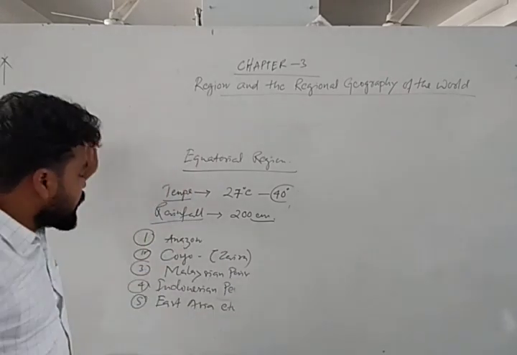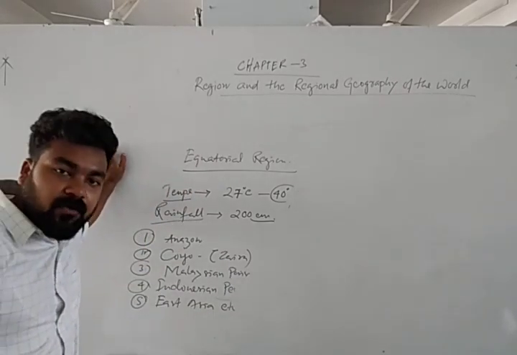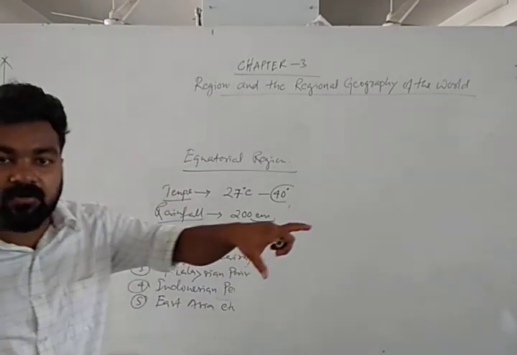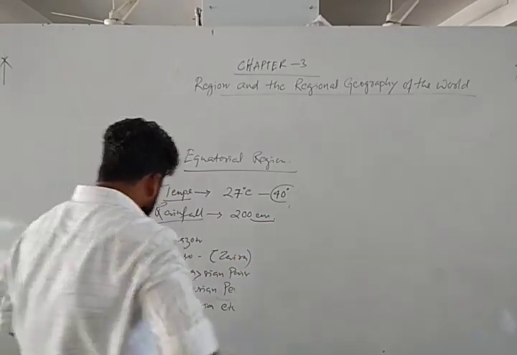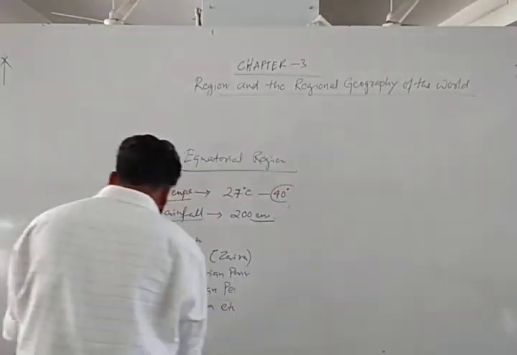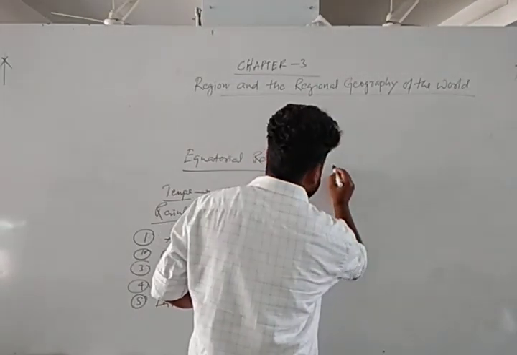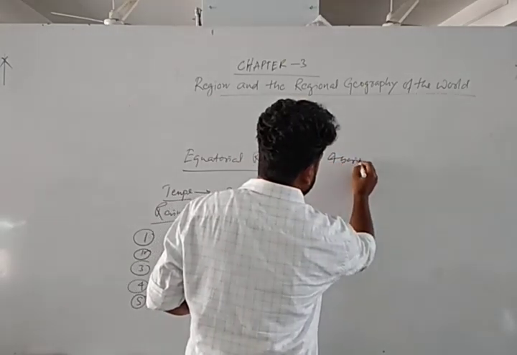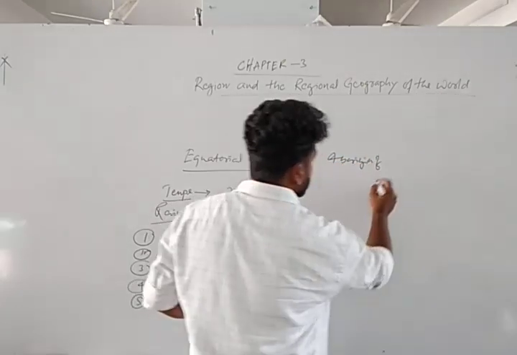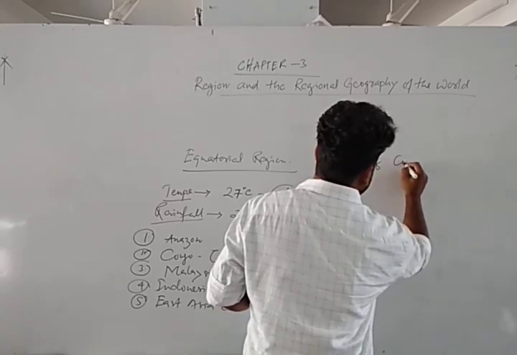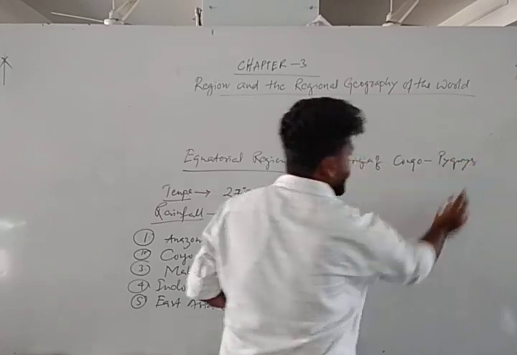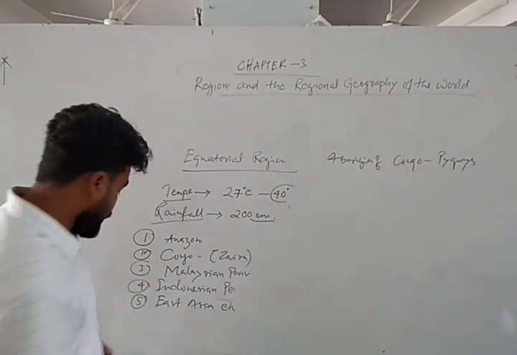Again, these regions are different. Different types of vegetation are found, different types of rainfall, different types of animal habitats, different types of forest. Generally, we know the pygmies. Pygmies are the aborigines of the Congo Basin. We know that Bushmen are in the Kalahari Desert.